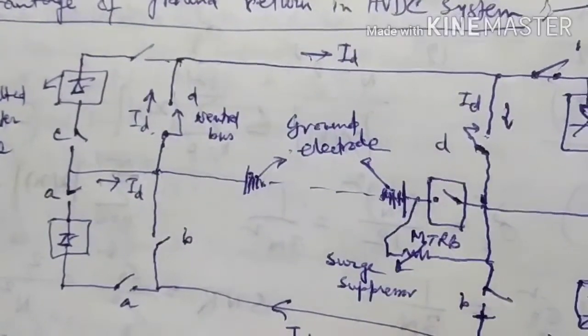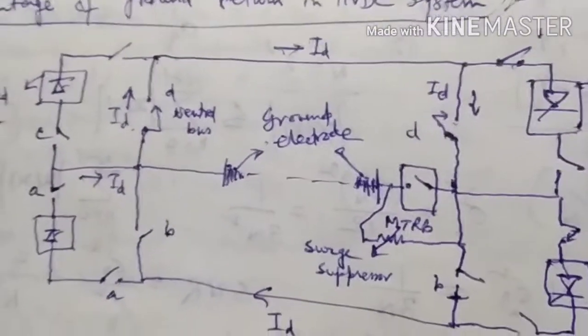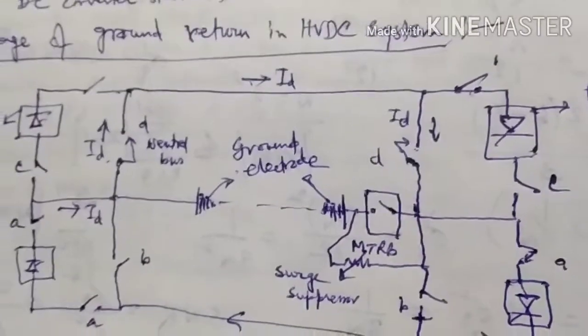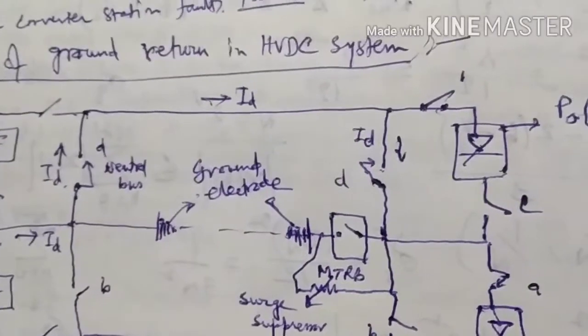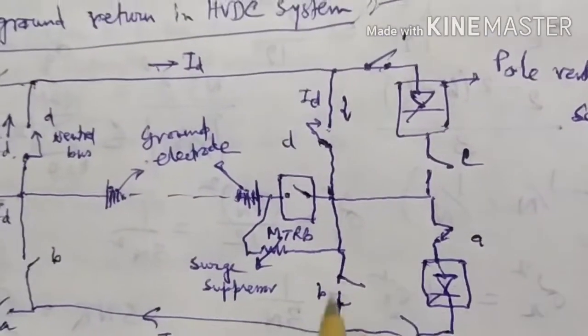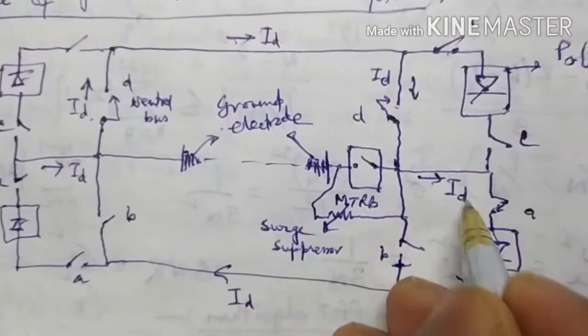So this is the net sketch of the switching arrangement for operating a bipolar system in metallic return path, and this is also ID.